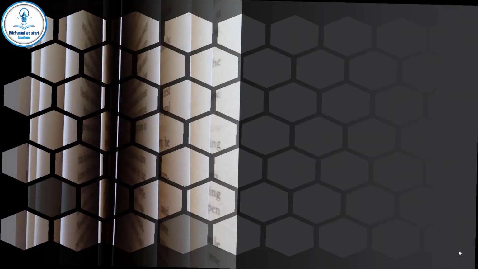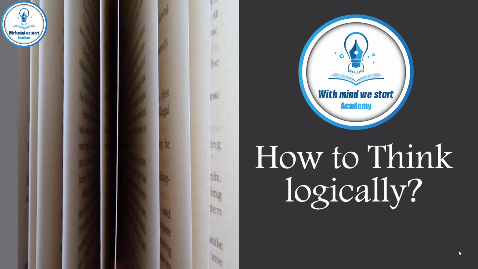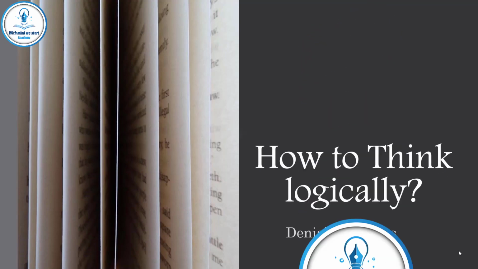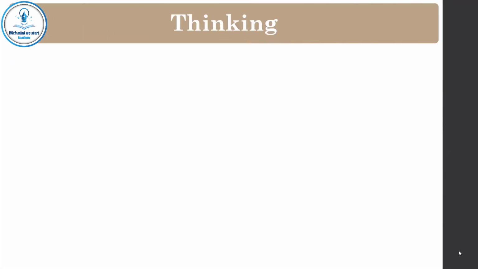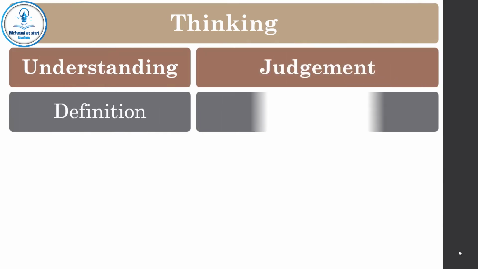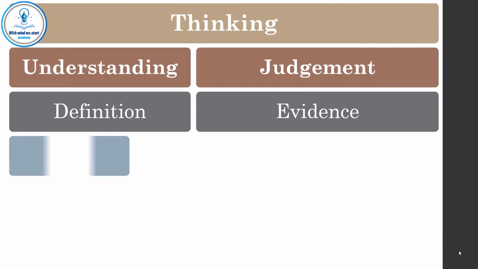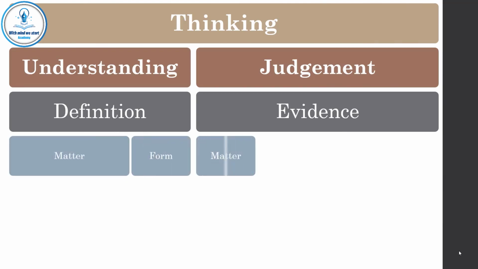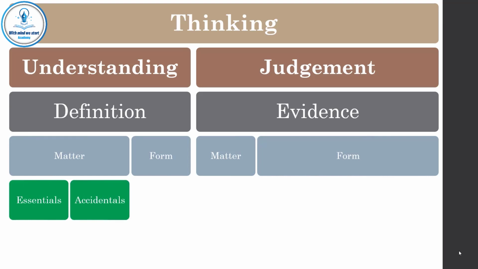We are continuing our course How to Think Logically, and we are going to talk about denial of axioms. Thinking includes understanding and judgment. Understanding needs definition, judgment needs evidence. Definition is made of matter and form, evidence is made of matter and form. The matter of definition may be essentials or accidentals. The form is to start by general concepts and to move forward to special ones.